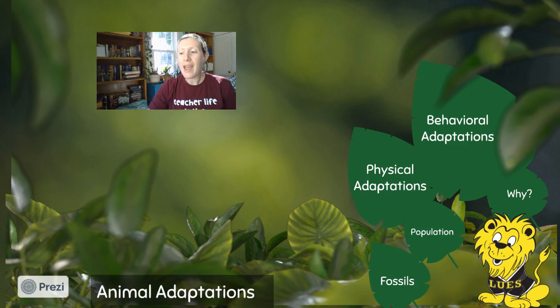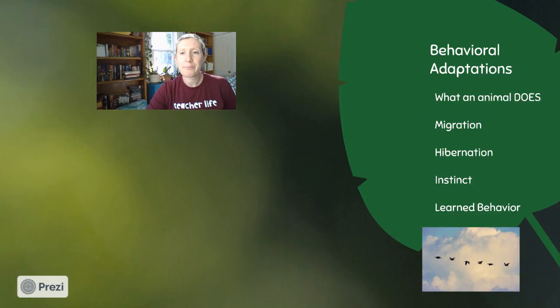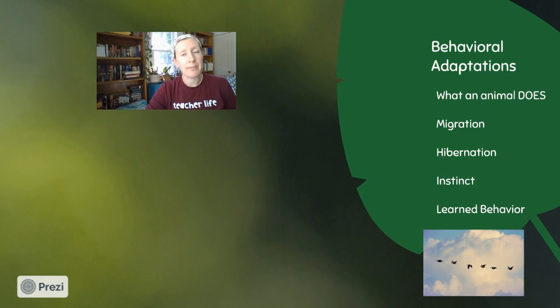So every organism, plants and animals, all living things have characteristics that help them fit into their environment. Those are called adaptations. The process of adaptation takes thousands, even millions of years. It's a slow process. So what are some adaptations animals have? Well, one type of adaptation we can see is behavioral adaptations.